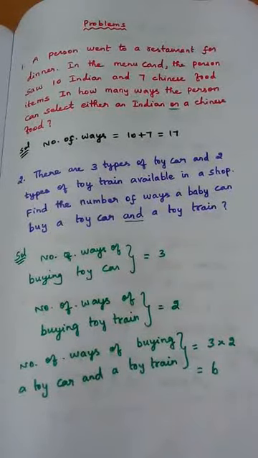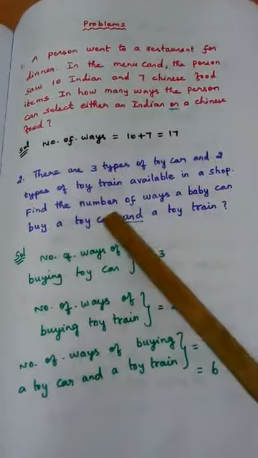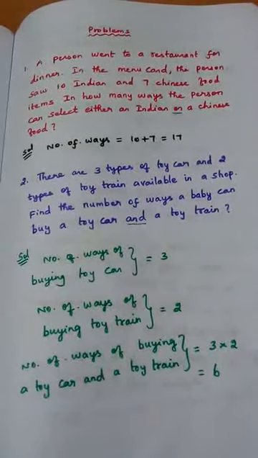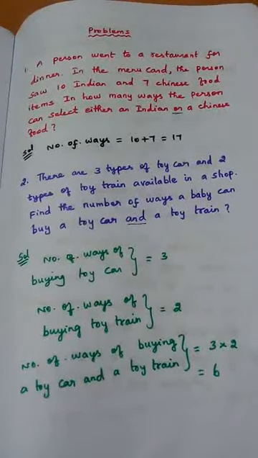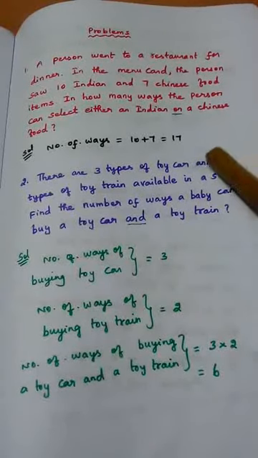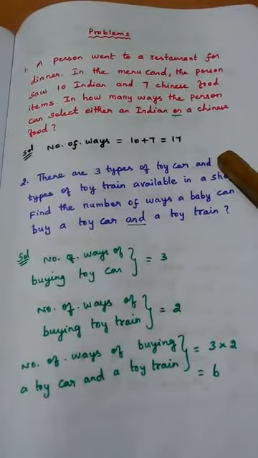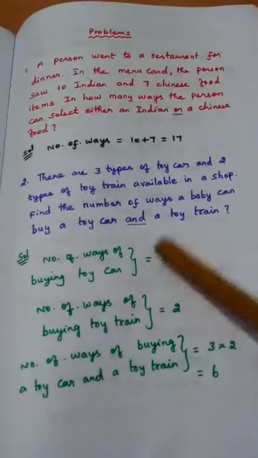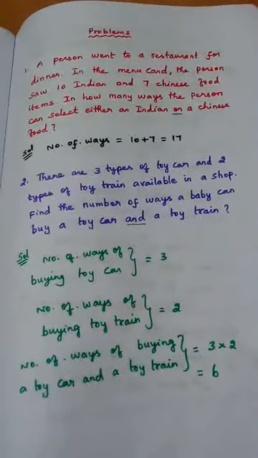Try to understand, because of the word "and", a toy car and a toy train have to be selected. For the toy car we have 3 options. For the toy train we have 2 options. So in how many ways can the baby buy this? 6 ways, because 3 into 2 is 6.